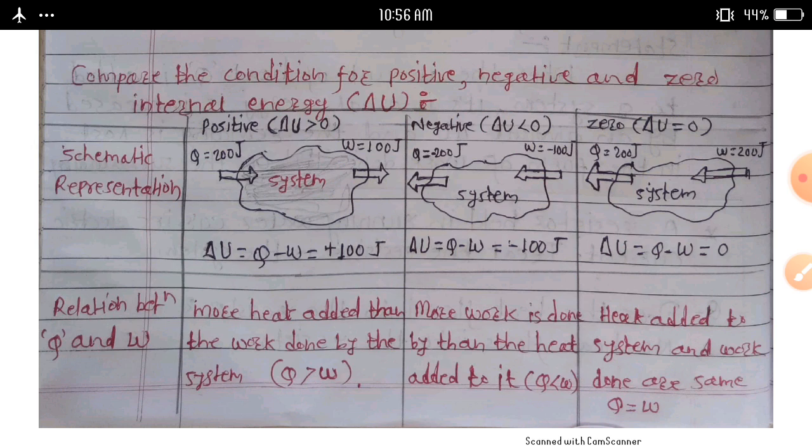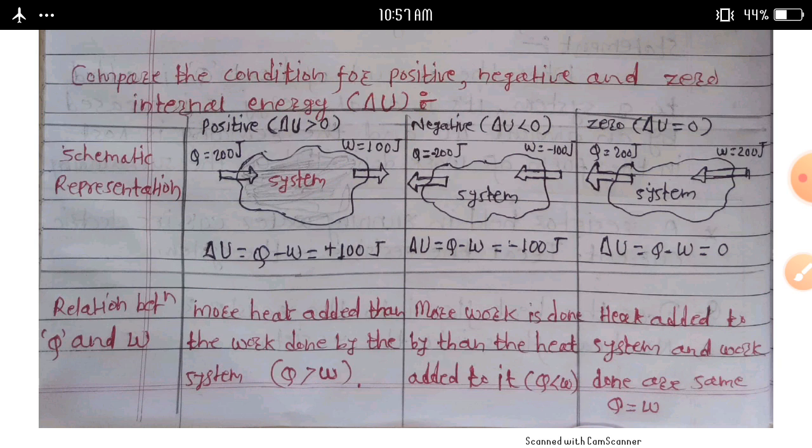Firstly, we discussed positive work done by the system with a neat labeled diagram. Another one, we considered negative work done by the system with a neat labeled diagram. And the last one, we derived the expression for the amount of work done in changing the volume of a system.